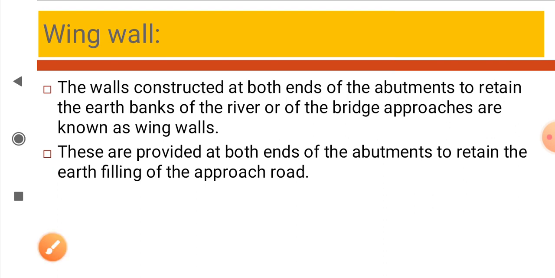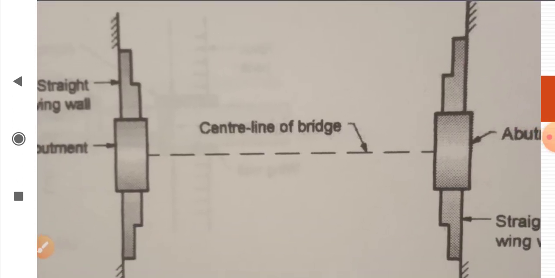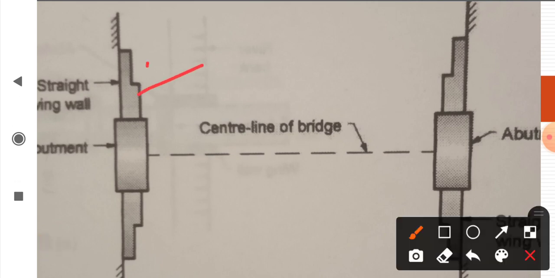Now see in a diagram, this is the abutment provided with straight wing wall. This is the wing wall. This and this one both are wing walls provided on either side of abutment.